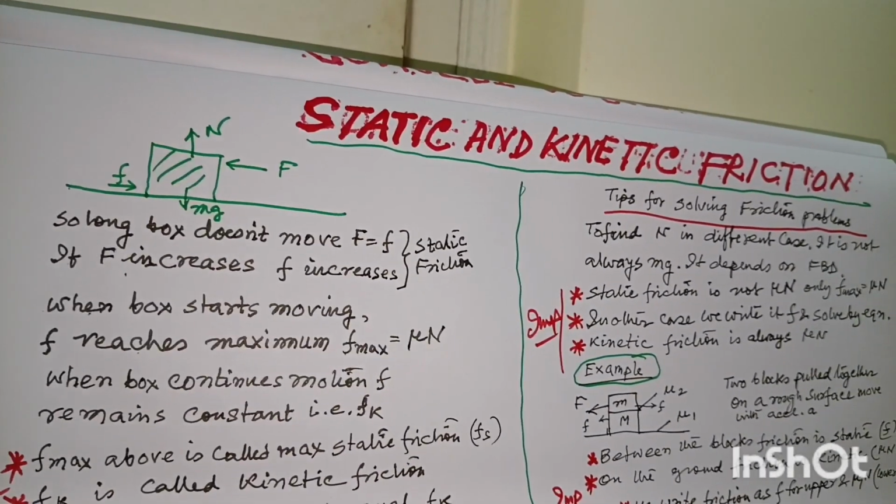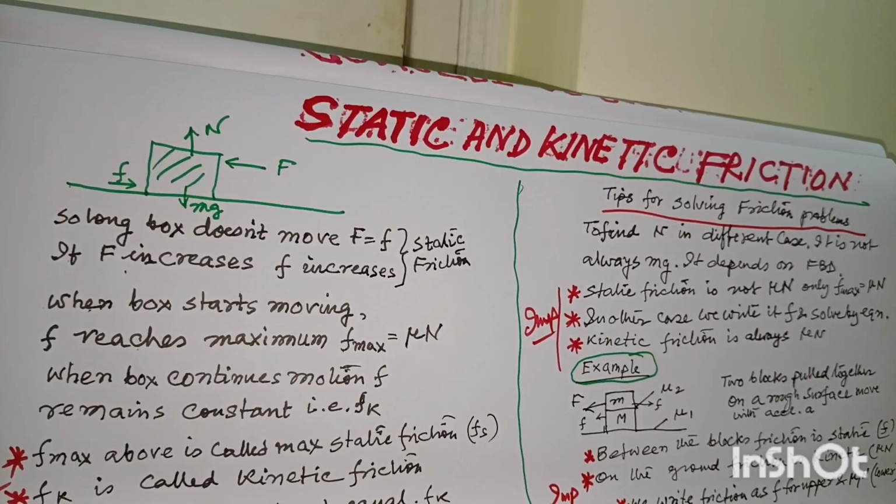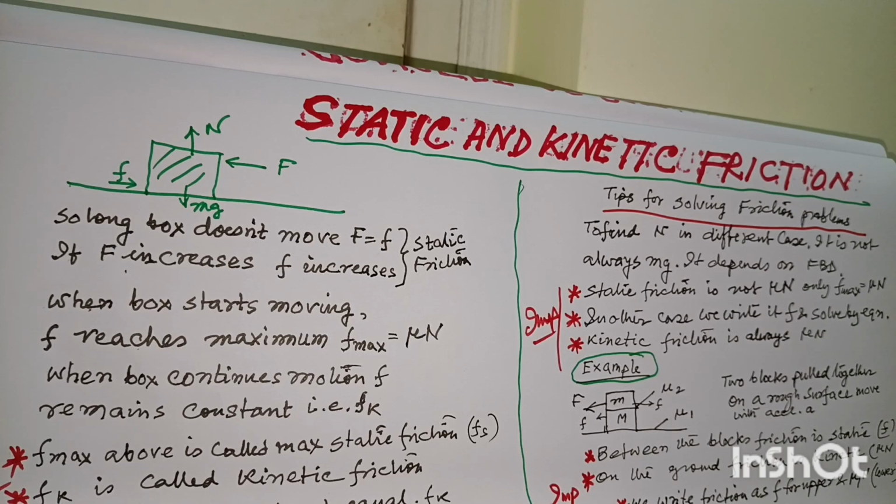When it is not moving, definitely there is a force opposing the applied capital F. That force is nothing but the friction force of the surface, working opposite to the applied force. These two forces have to be equal, because unless the net force is zero, the box cannot be at rest.